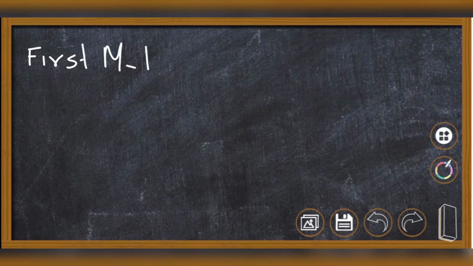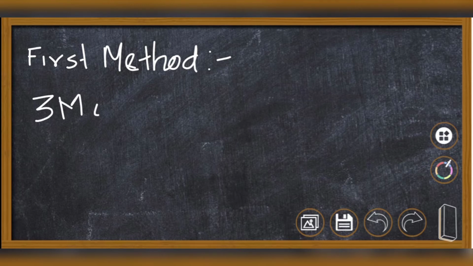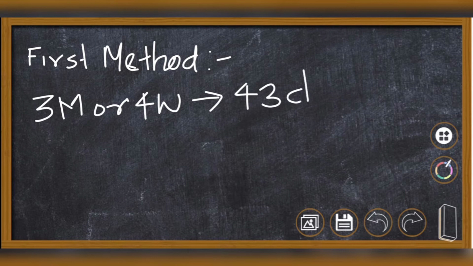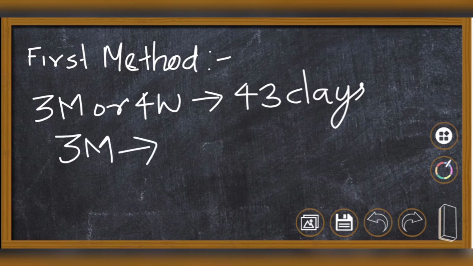Actually is, what all are given? 3 men or 4 women can do the work in how many days? 43 days. So 3 men or 4 women can do the work in 43 days. That means 3 men can do the work in 43 days.